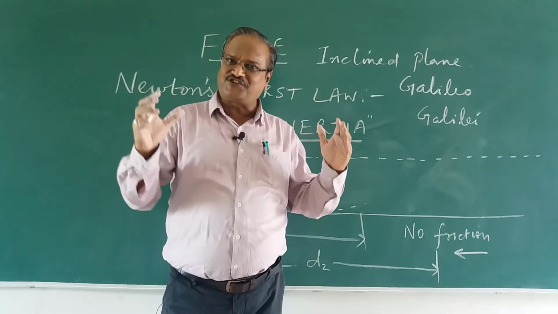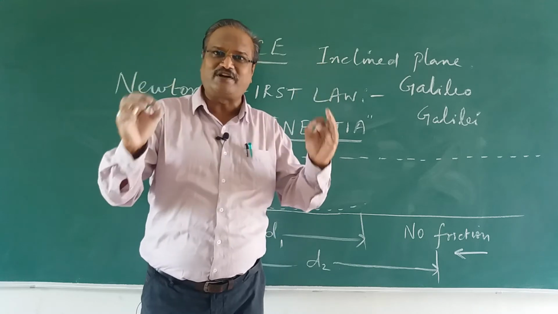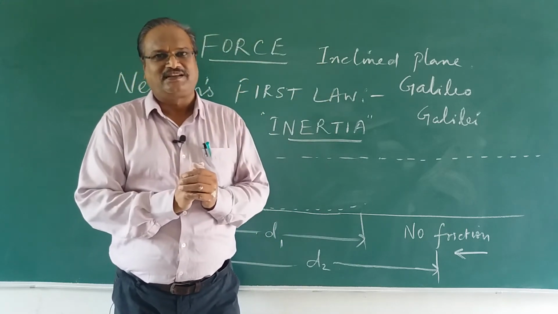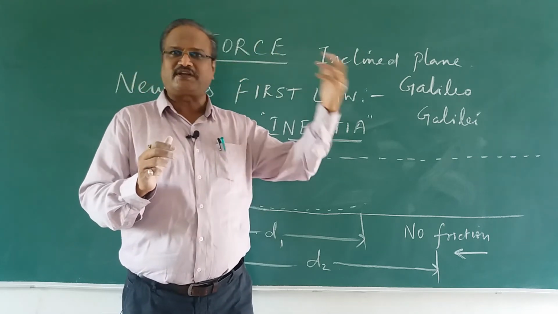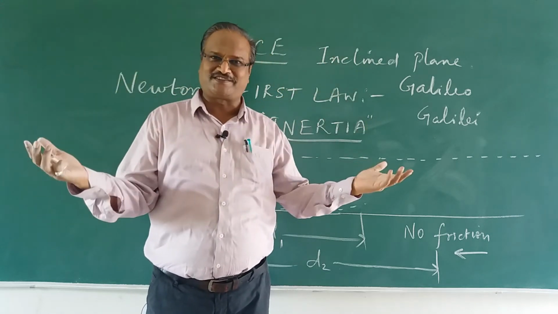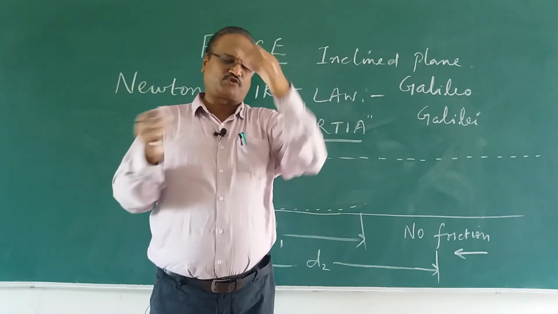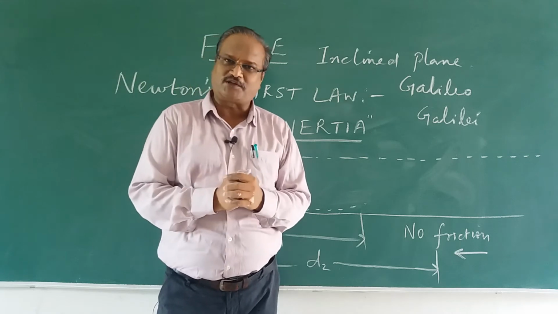Inertia is the tendency of the body to remain in the same state. That means if it is at rest, it will always be at rest. If it is in motion, it will always be in motion. Right? And that is called inertia. And a small change in that was made by Newton, and we call it Newton's first law.